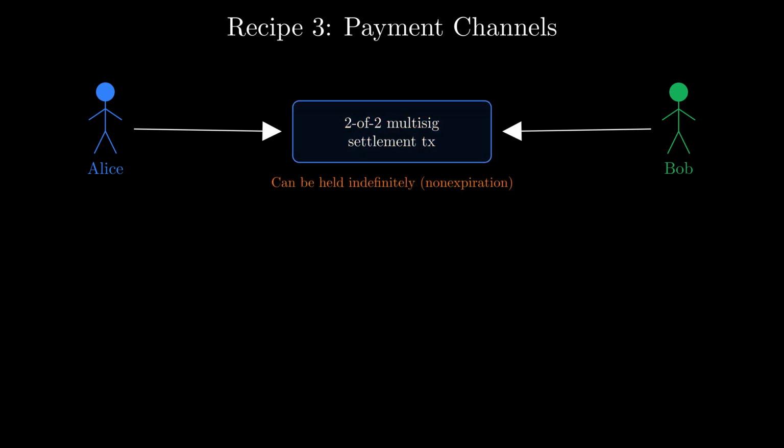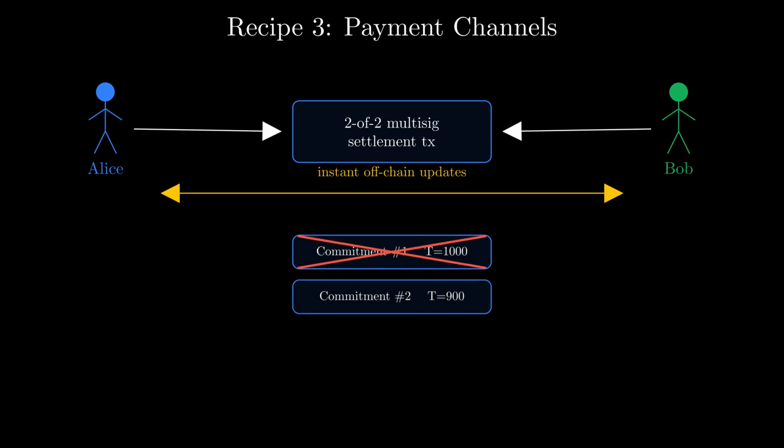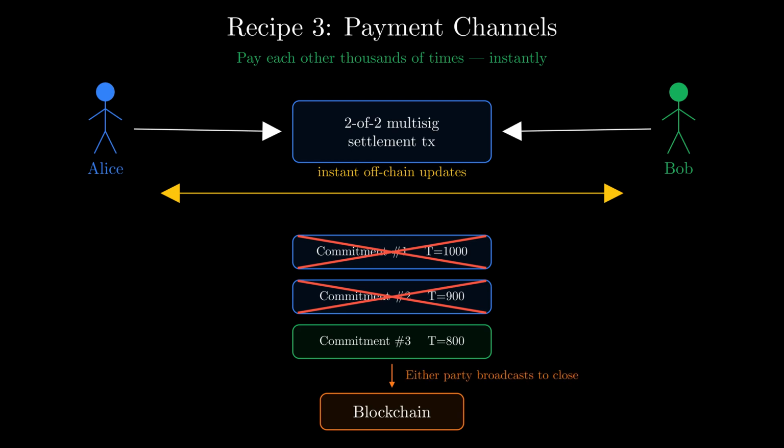Because of non-expiration, this transaction can be held indefinitely. They never have to broadcast it. Instead, they exchange commitment transactions privately, each one updating the balance between them. Newer commitments carry shorter time locks, so they supersede the older ones. The result? Alice and Bob can pay each other thousands of times instantly off-chain and only touch the blockchain when they finally close the channel.